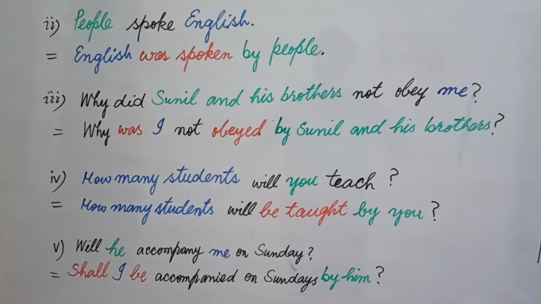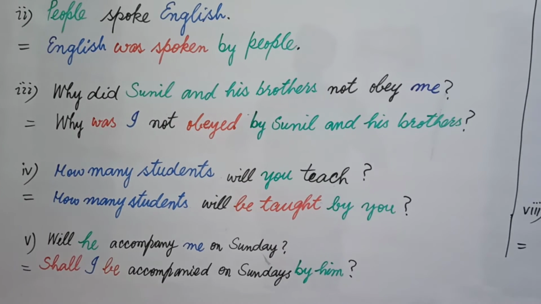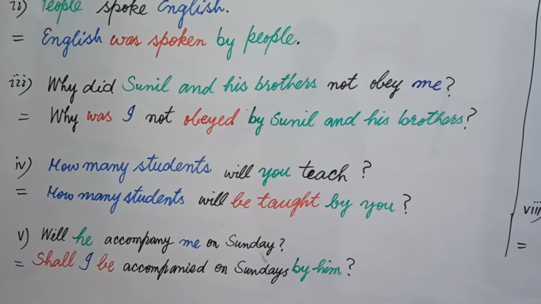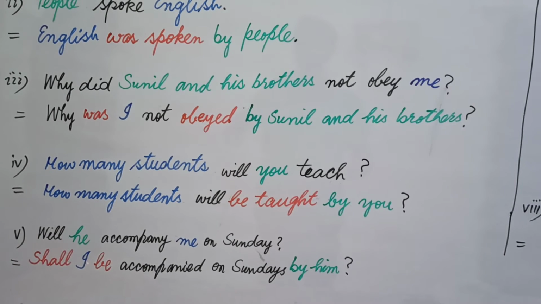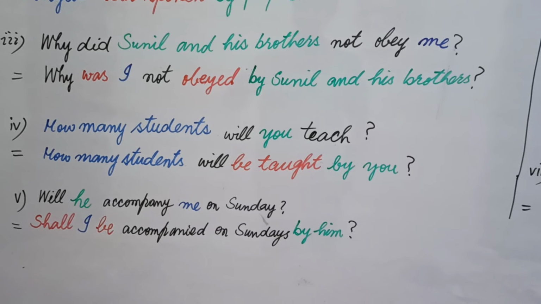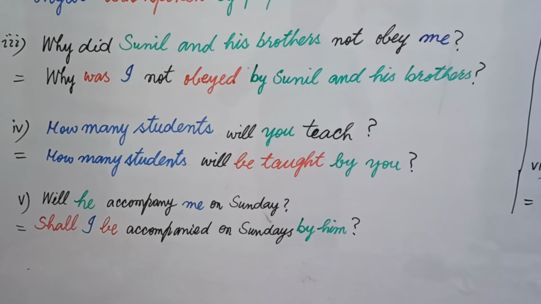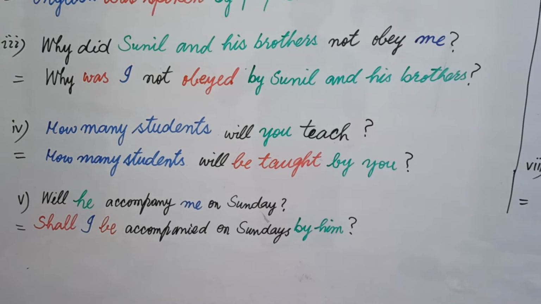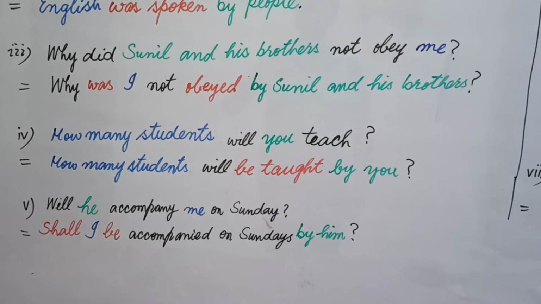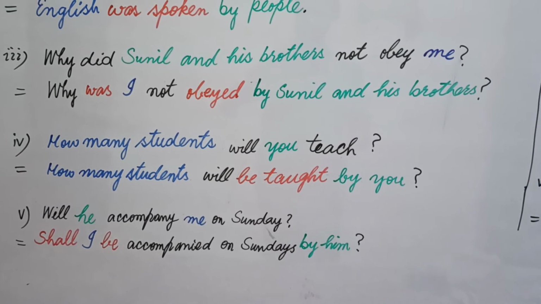Now let's come to example number 5. Will he accompany me on Sunday? It is an interrogative sentence based on future indefinite. He is the subject here and me is the object. Now students, what will you do? You will choose the place of the subject. The place is he, and the place of the object is me.